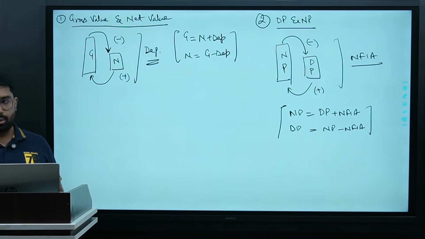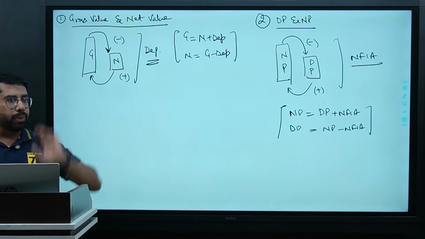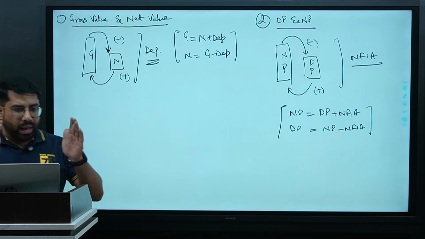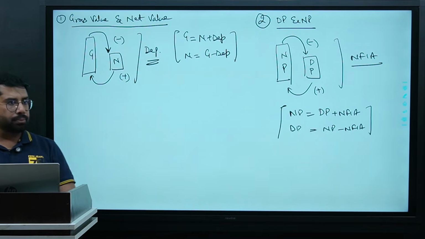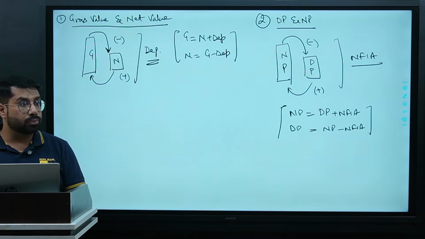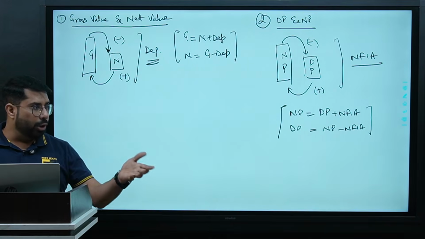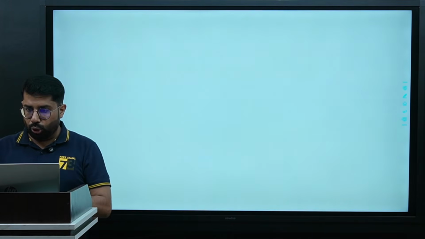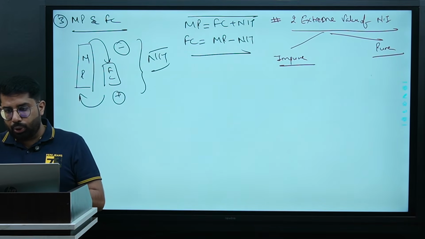Compare G and N. Compare gross value and net value. What do you think? Which value gives you the correct financial position? Net or gross? Why? It is the value after depreciation which tells you the current value. So, net is the pure value and gross is the impure value.